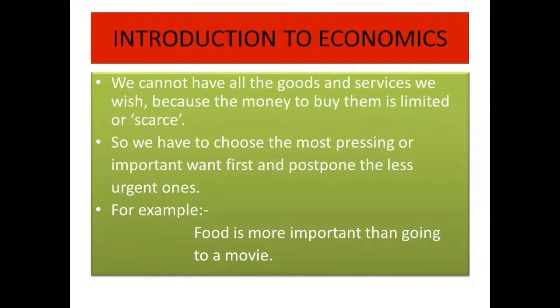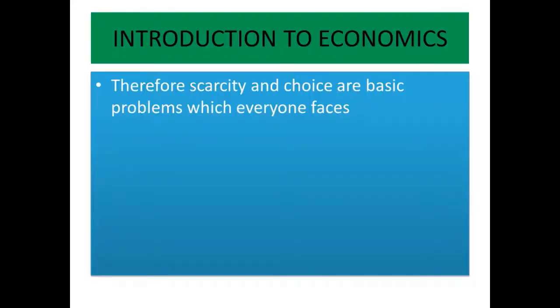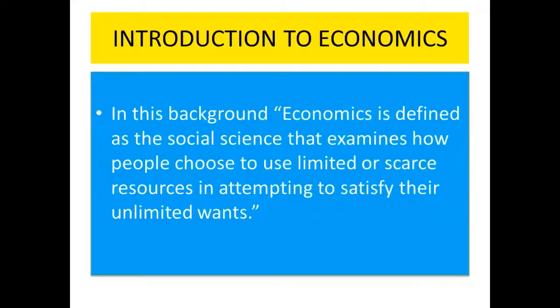We have to starve. So what do we have to do? Here the most important want is food. We have to choose the most important one first and postpone the less urgent ones. Therefore, scarcity and choice are the basic problems which everyone faces.